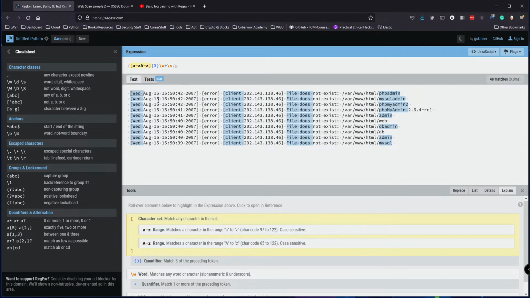Then I want to move on to August. August is also going to be the same thing. I'm going to open the square braces and specify the characters, A to Z lowercase and A to Z uppercase. I want to specify 3 characters as well, because the month will usually be in 3 characters. JAN, FEB, MAR, you know how it goes, from January to December. So this is usually going to be 3 characters, and that's cool.